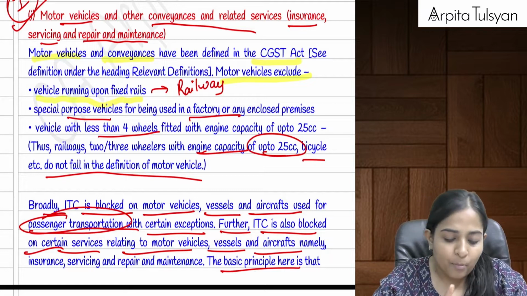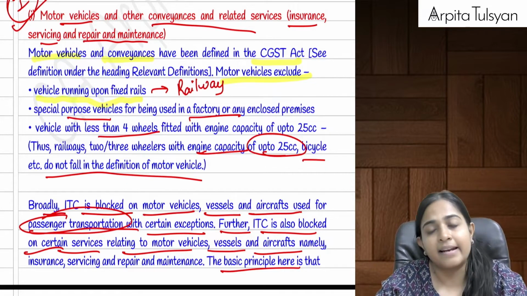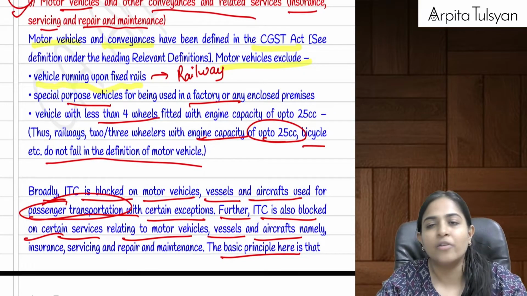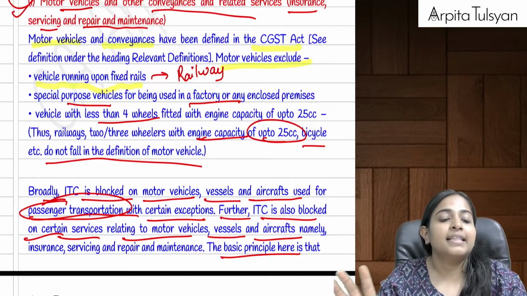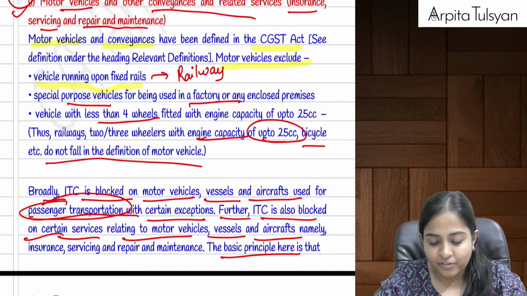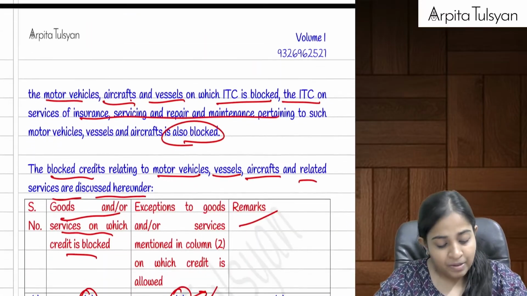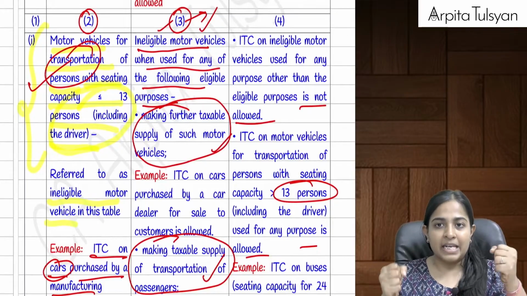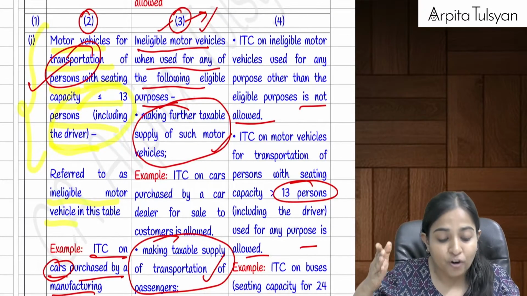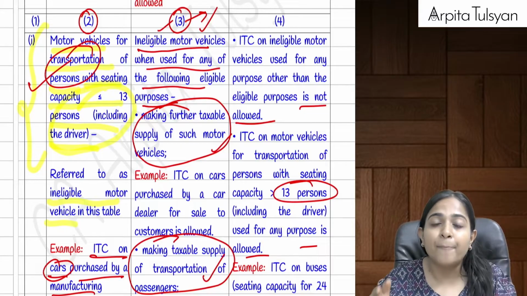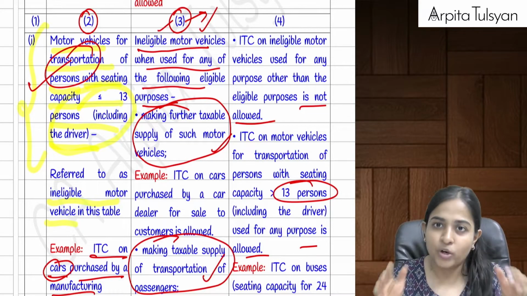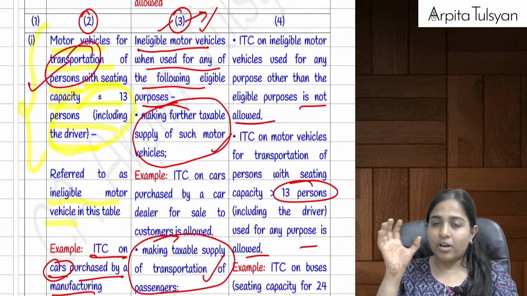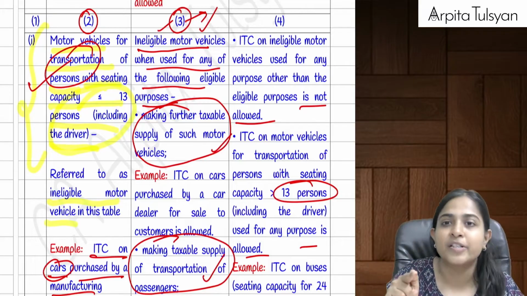motor vehicles. Motor vehicles and other conveyances and related services. In that we had studied that a particular motor vehicle will exclude vehicles, this will exclude railways, and this will exclude less than four-wheeler vehicles with engine capacity of up to 25 cc. What did we study for that? If there is any particular motor vehicle used for transportation of persons having a capacity of up to 13 persons including driver, small vehicle, up to 13 we are treating as small car, which is used for transportation of persons only, not for goods.